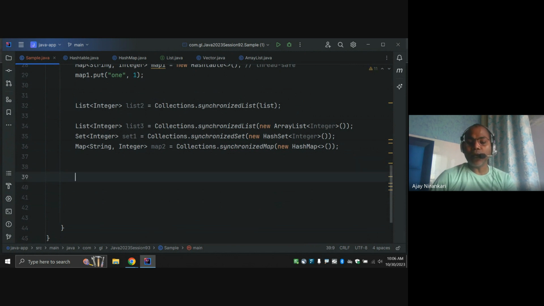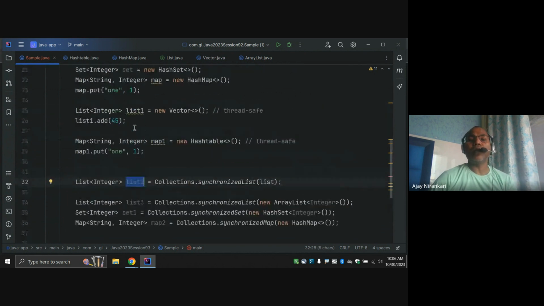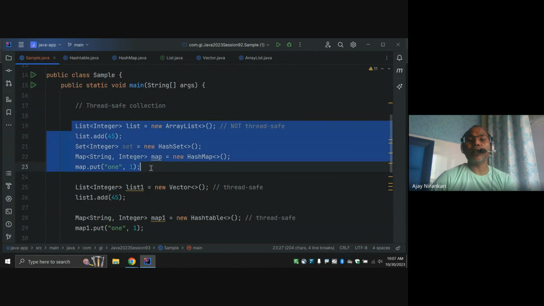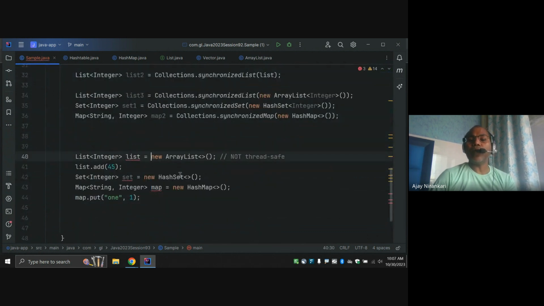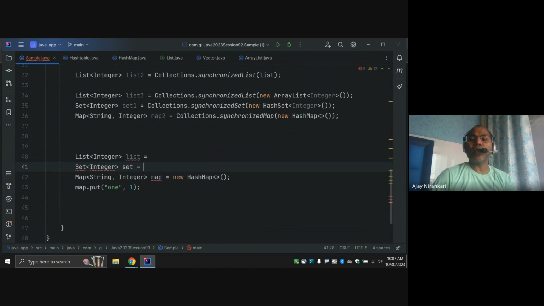What were the different implementations? One for list, similarly for set and map. I am not going to use the default list implementation.